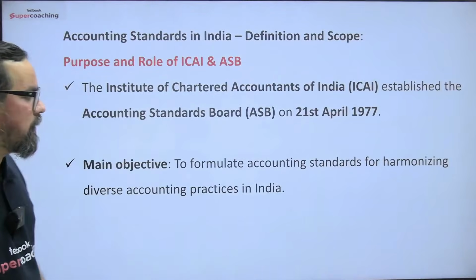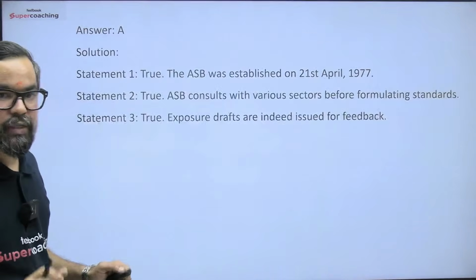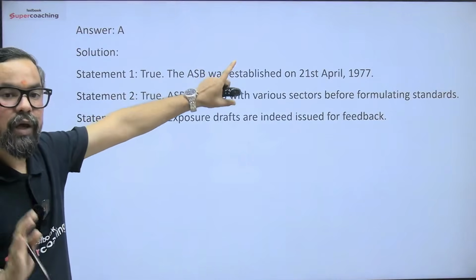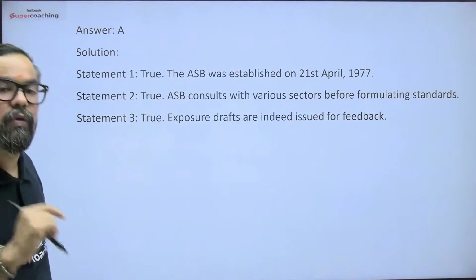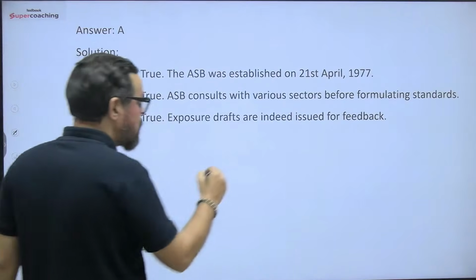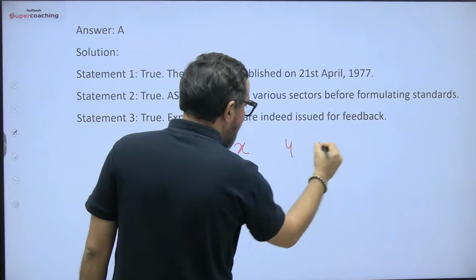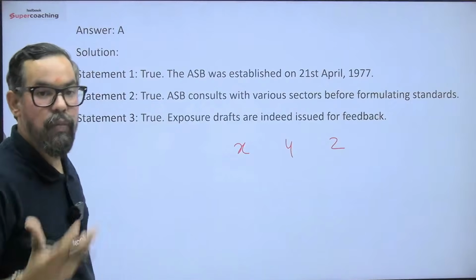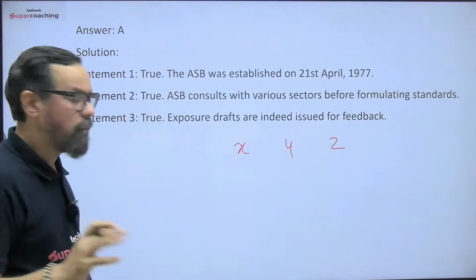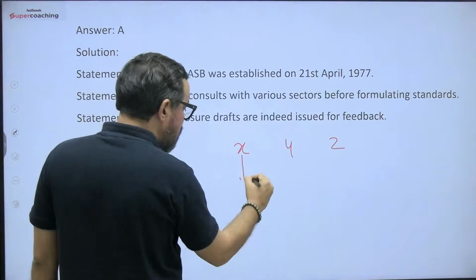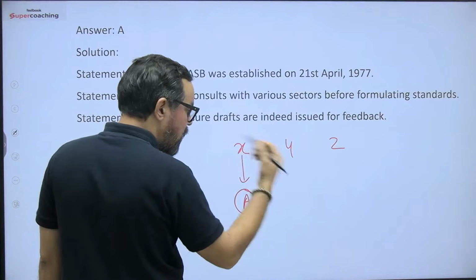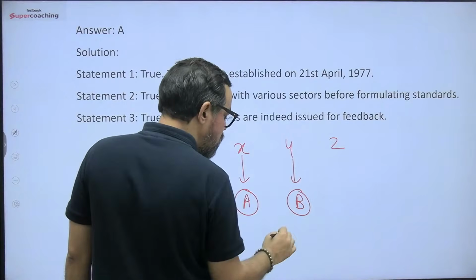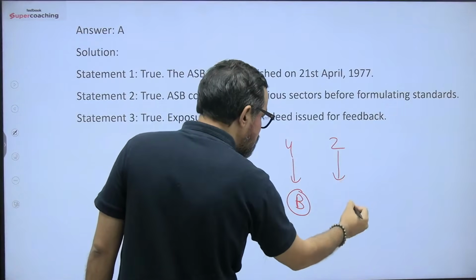Let's see why we require this. Let's understand the fundamentals. Before accounting standards, what problem were we facing? Let's say there are 3 companies: company X, company Y and company Z. Why do we require accounting standards? Uniform rules. So what was the problem earlier? Company X was using method A to prepare its reports, company Y was using B and company Z was using C.